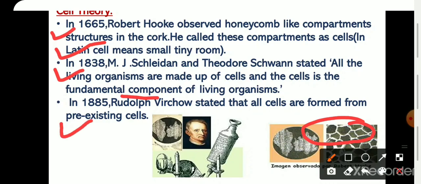After that, in 1885, Virchow stated that all cells are made from pre-existing cells. So he said that every new cell arises from an old cell. So these are all the cell theory given by different scientists.